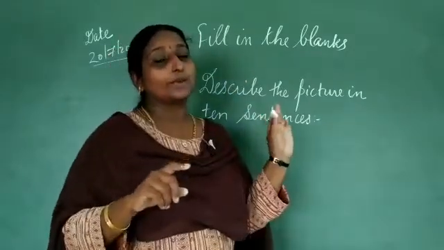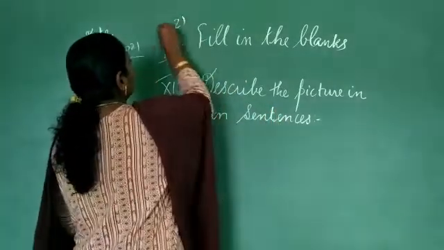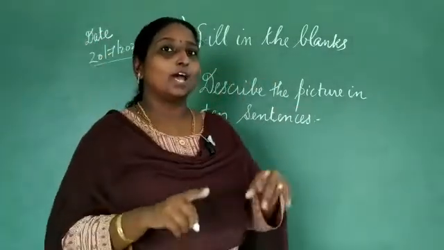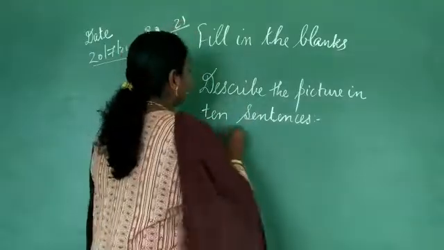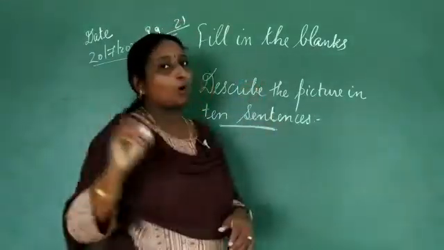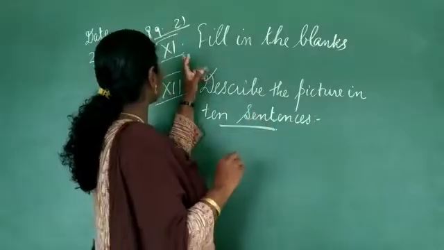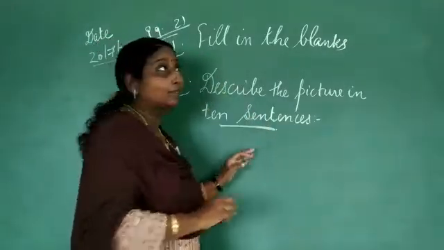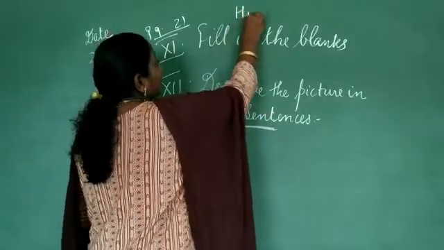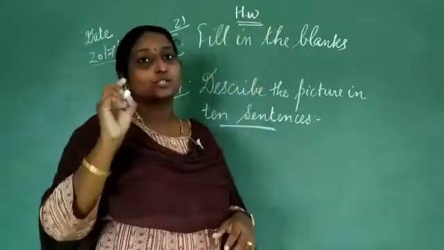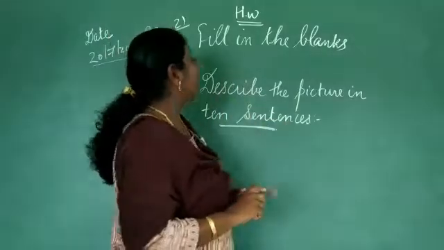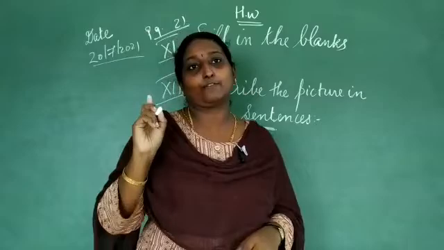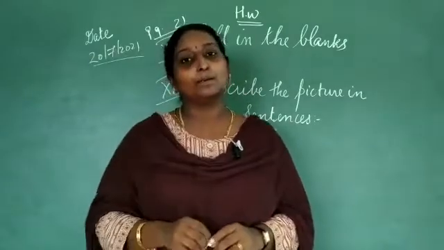So question number 11 and question number 12. Come to page number 21, children. There is a picture there. You have to look at that picture and write 10 sentences about that picture. So question number 11 and question number 12 are the homework for you all, children. You have to take out page number 21, question number 11 and question number 12, and do it by your own self. Now turn your page to page number 22.